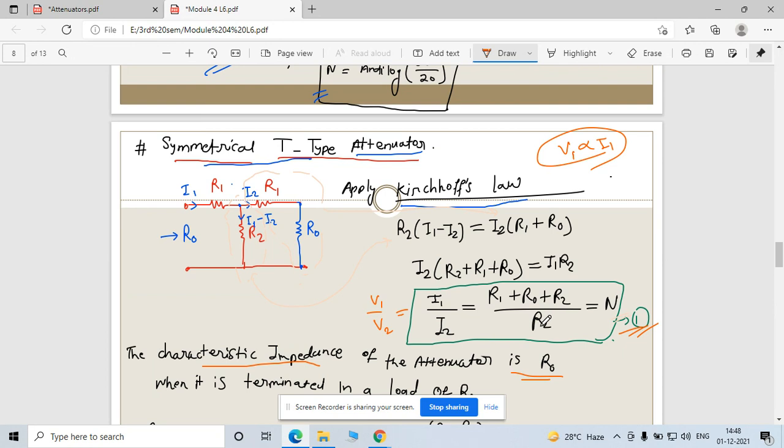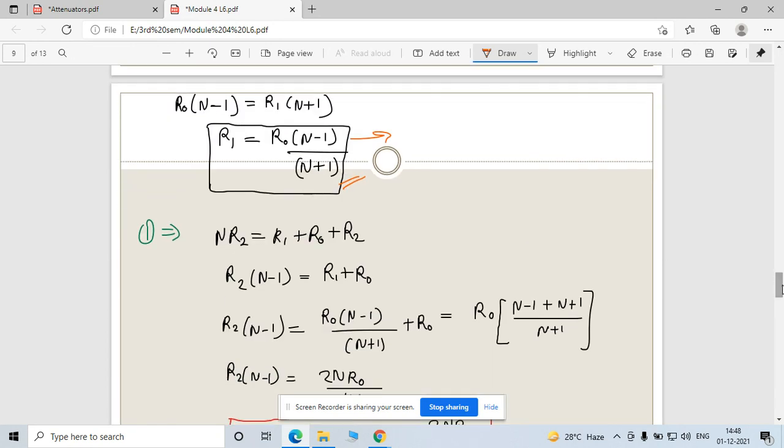So simple, cross multiply this R2 with this N and solve that equation. Now see, N R2 is equal to R1 plus R naught plus R2. This is your second equation, right? Now take the ratio. To solve this, take out this R2, and you will get N minus 1, and on the right hand side you found this R1 plus R naught.